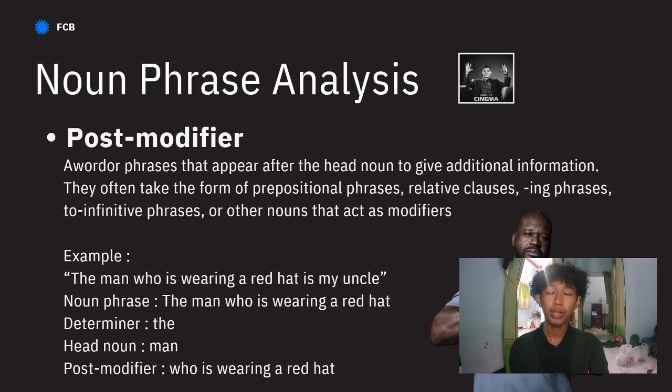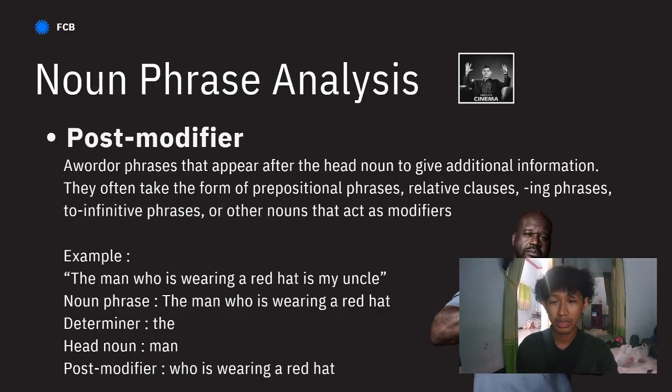Next, post modifier. Post modifiers are words or phrases that appear after the head noun to give additional information. They often take the form of prepositional phrase, relative clause, -ing phrase, infinitive phrase, or other noun that acts as modifier. Example: the man who is wearing a red hat is my uncle.